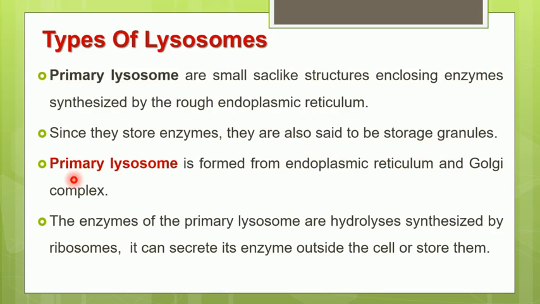So we can say that primary lysosomes, also called storage granules, are developed from the endoplasmic reticulum and Golgi complex. The hydrolytic enzymes present in the primary lysosomes are synthesized by ribosomes. Where are these ribosomes situated? They are present on the rough endoplasmic reticulum. These ribosomes can secrete the enzyme outside the cell or they can store them as well.